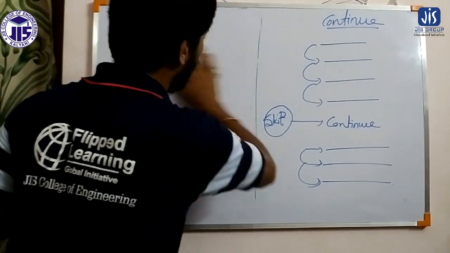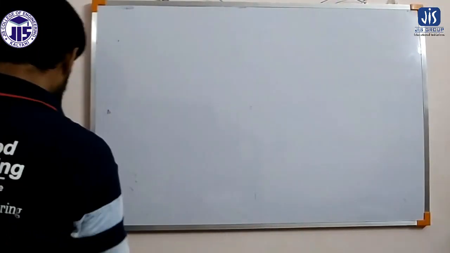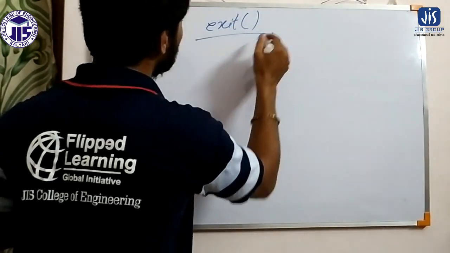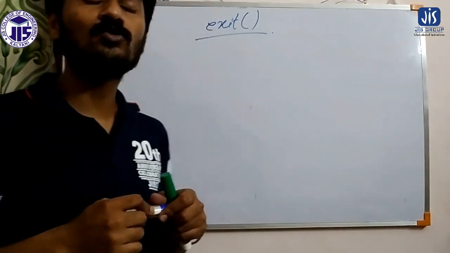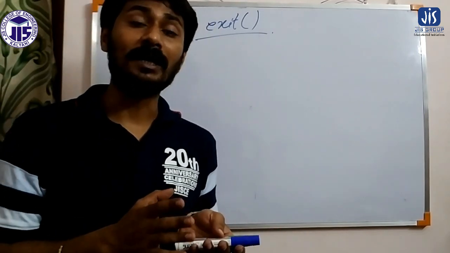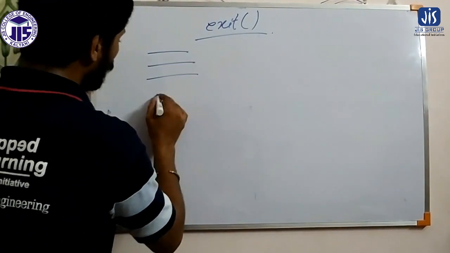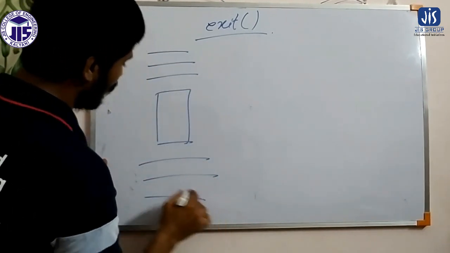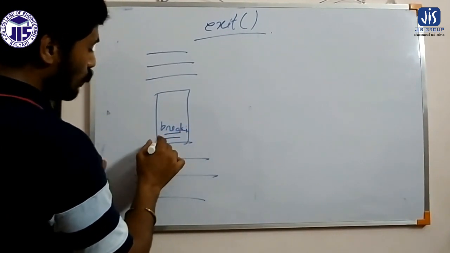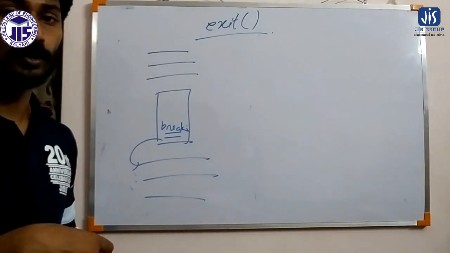There is another statement through which we can perform a jump operation. That statement is called the exit statement. This exit statement is basically used to jump out of the program. Using break we cannot jump out of the program, we can only jump out of a particular loop. For example, if this is a program and this is a loop, and I use break here, it will stop this loop and come out of the loop. So using break we can jump out of the loop, not out of the program.